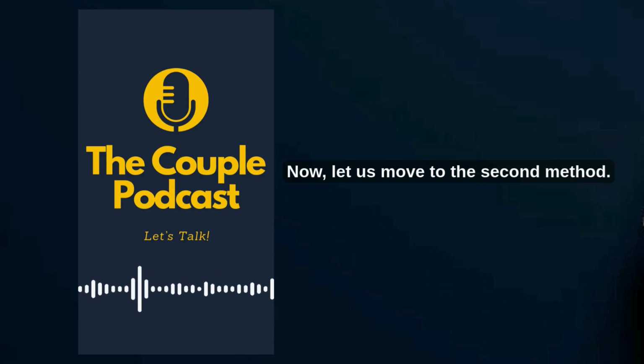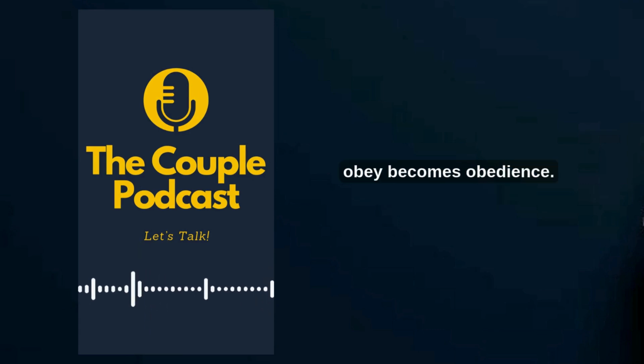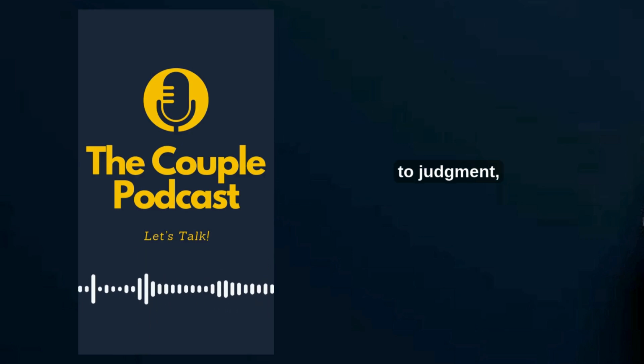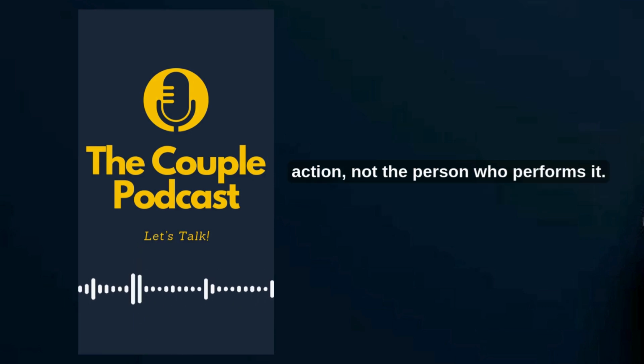Now let's move to the second method. Abstract nouns are also formed from verbs. For example, obey becomes obedience. Grow becomes growth. Other examples include judge to judgment, move to movement, decide to decision. In these cases, the abstract noun names an action or result of an action, not the person who performs it.